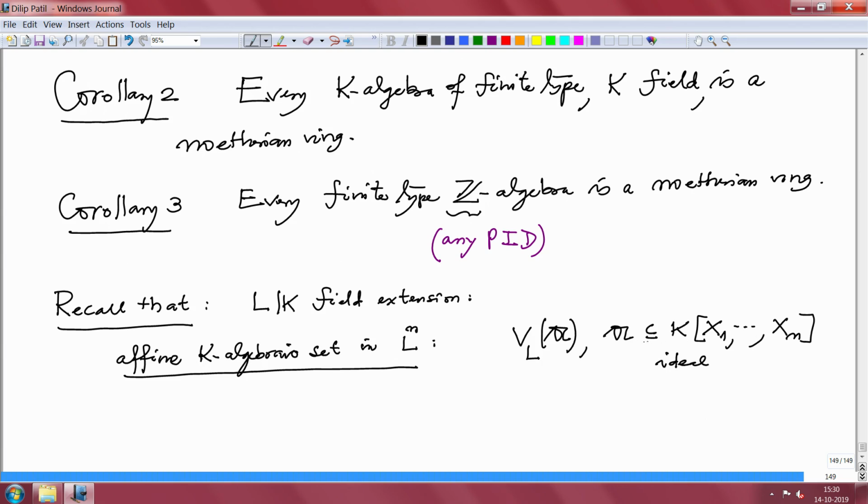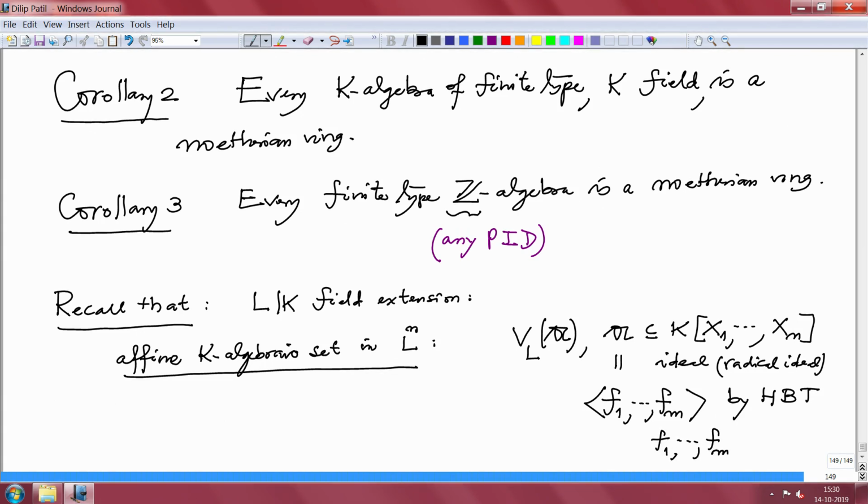The equations, the ideals are in the polynomial ring over K. And also we have noted that actually we may assume even A is a radical ideal. That is not so important right now. What is more important, what I am saying, is that because this A is an ideal in the polynomial ring over a field which is Noetherian by HBT, therefore this A will be generated by finitely many polynomials. That is F1 to Fm, by HBT, where F1 to Fm are polynomials with coefficients in K.